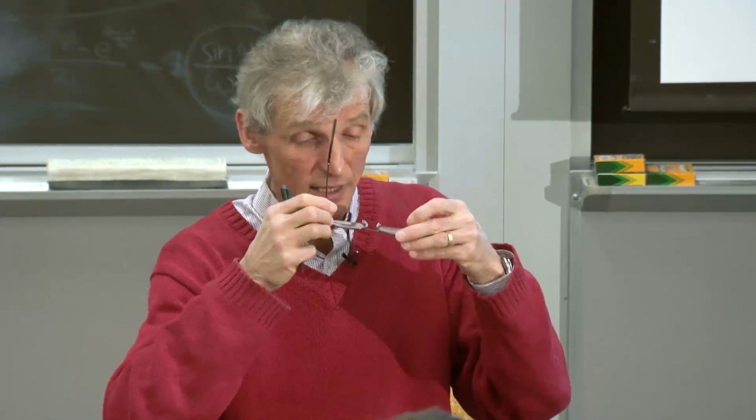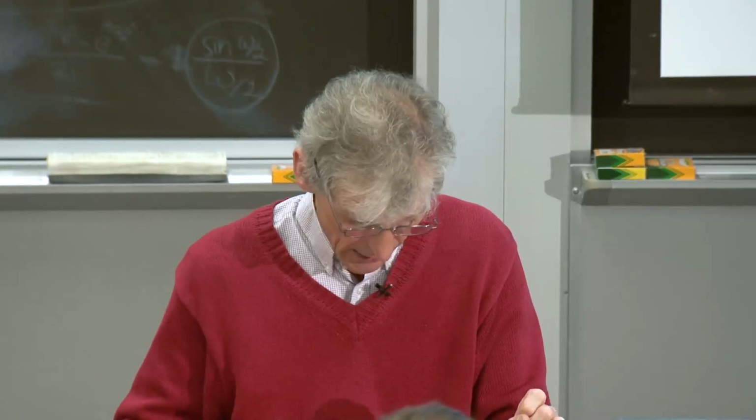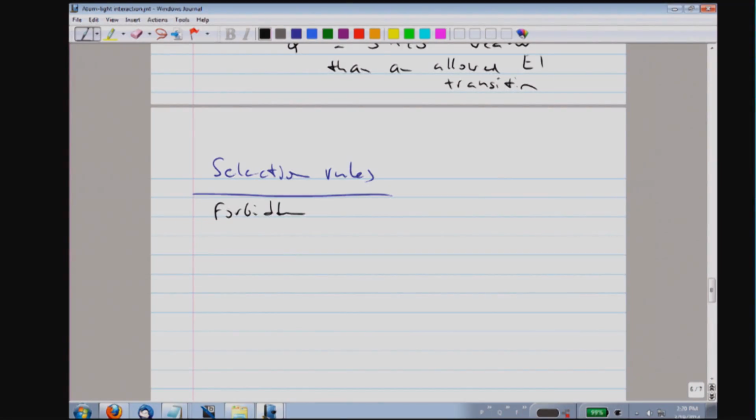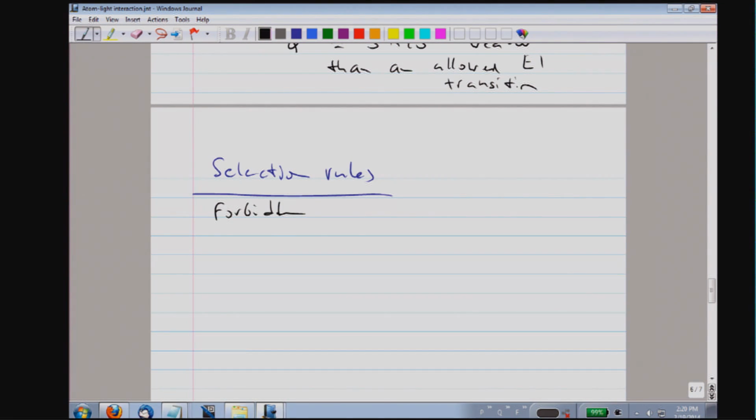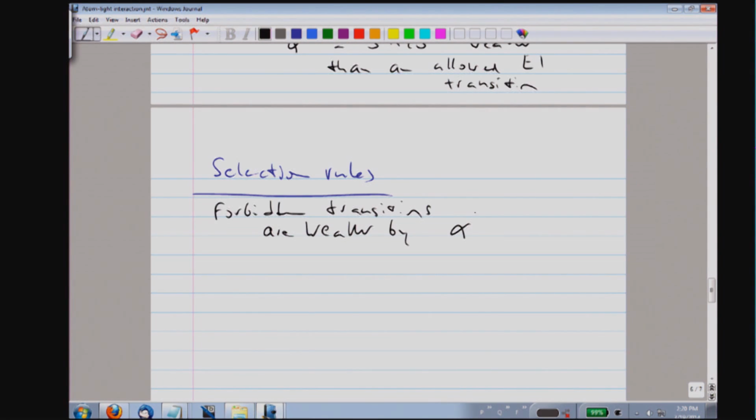So that's what I want to discuss now in the next chapter, or at least get started for the next 5 minutes, by discussing selection rules. The introduction to selection rules is that we have forbidden transitions. Forbidden transitions are suppressed because we are forced to go to higher order, and this is usually higher order in alpha. So forbidden transitions are weaker by some power of alpha, and that means they require higher approximations.